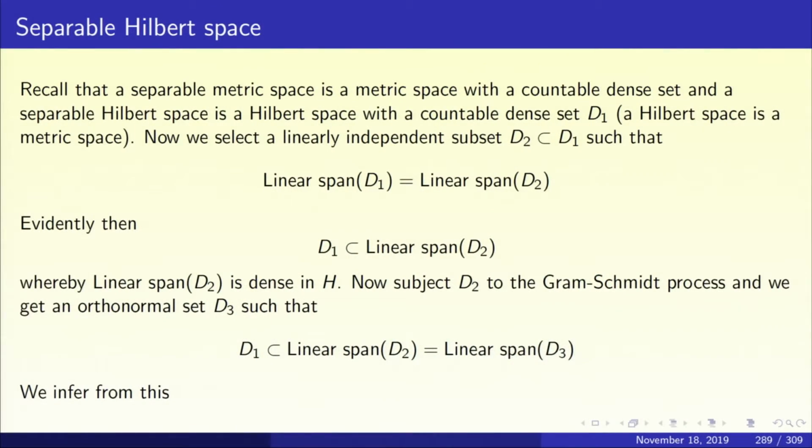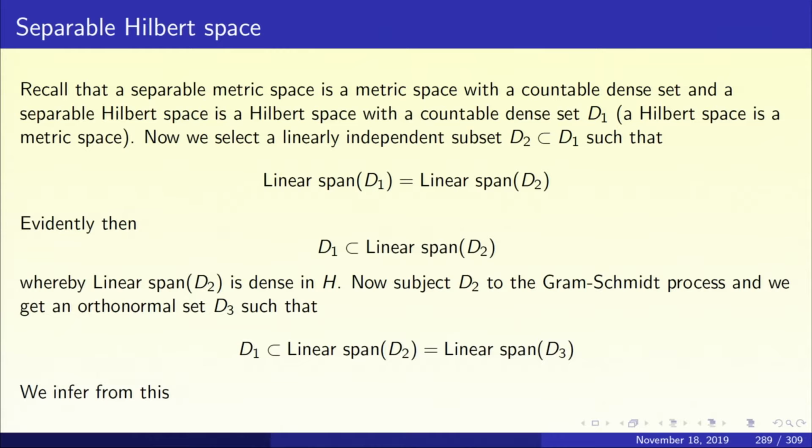Okay, so now we are going to look at a Hilbert space. A Hilbert space is first and foremost a metric space. So, a Hilbert space is separable if it is separable as a metric space. Alright. So, now take a separable Hilbert space H, and take a countable dense subset D1 in H. Now, we have got a countable set D1.